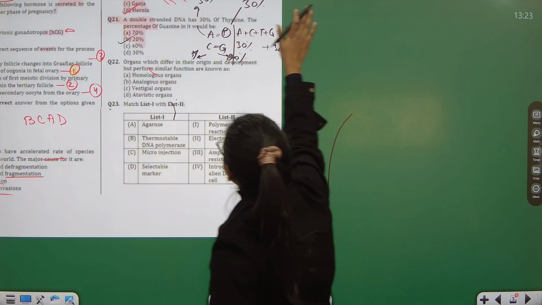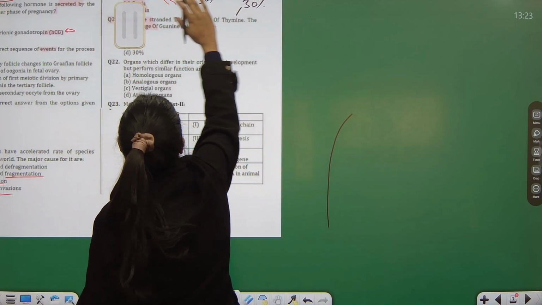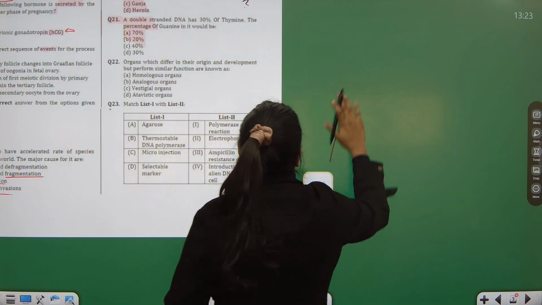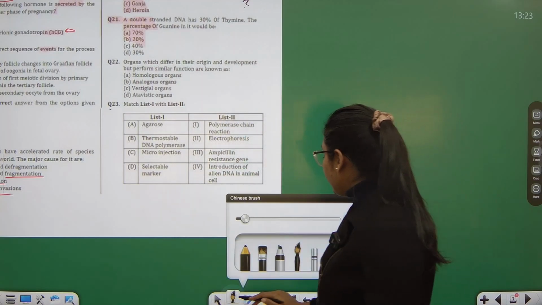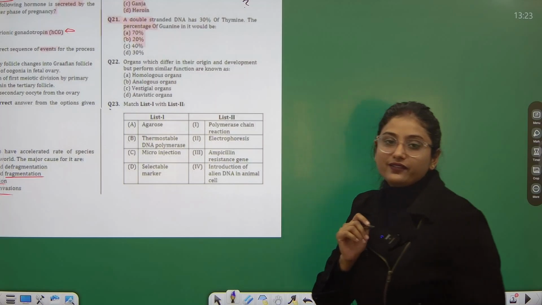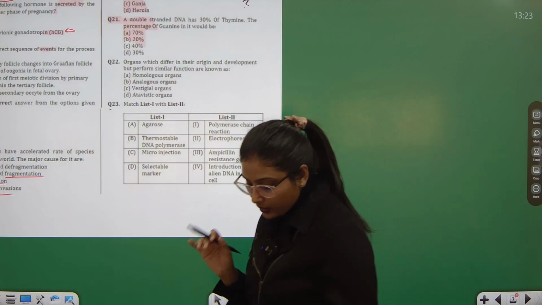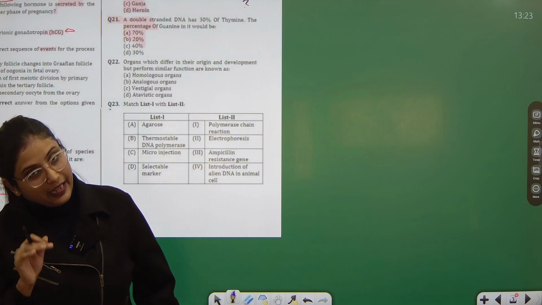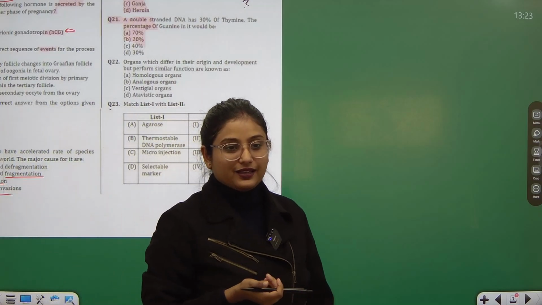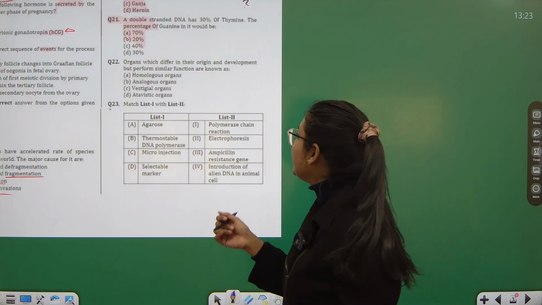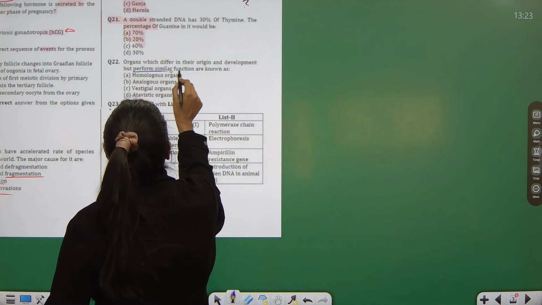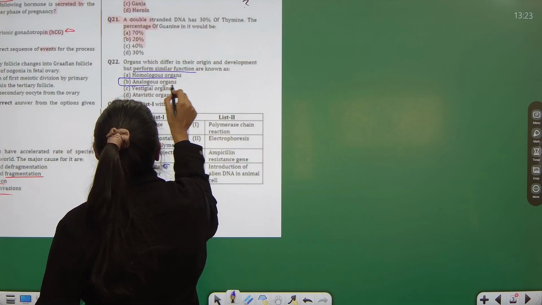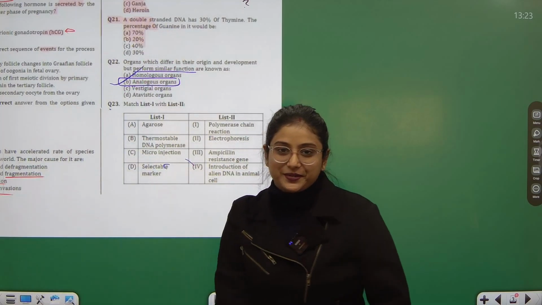Then, hormones which differ in their origin and development but perform similar function. Now I'll tell you a trick. Whenever I see such a type of question, even though I'm a teacher, we still have to reach the correct answer and do it as quickly as possible. So whenever I see perform similar function and I see analogous in the options, I mark it correct.